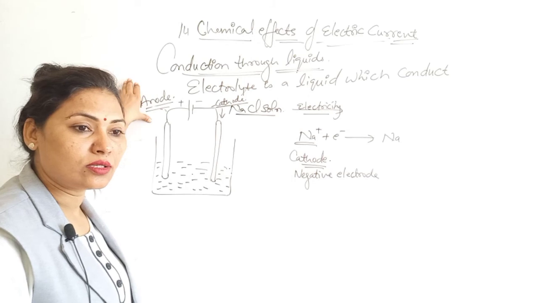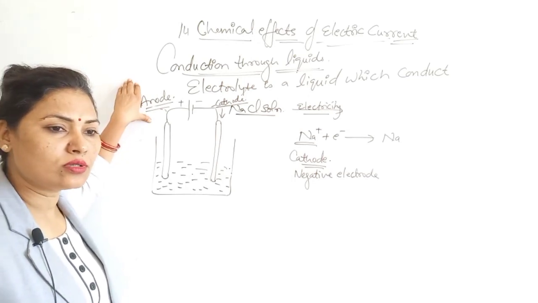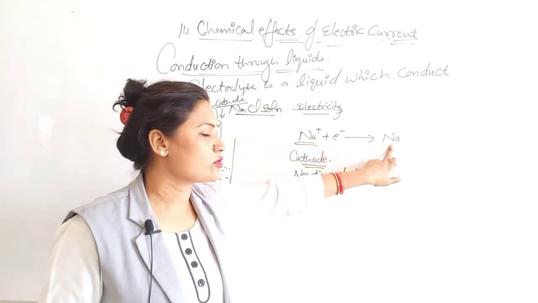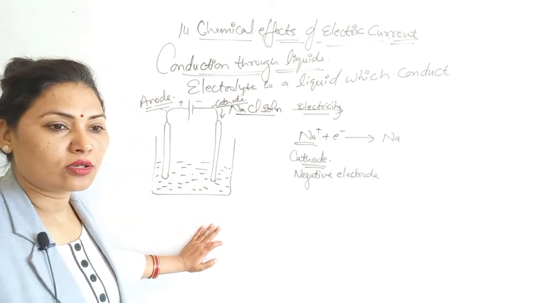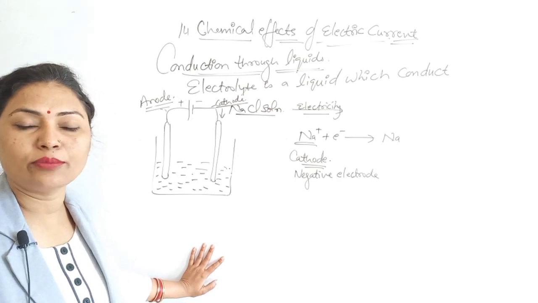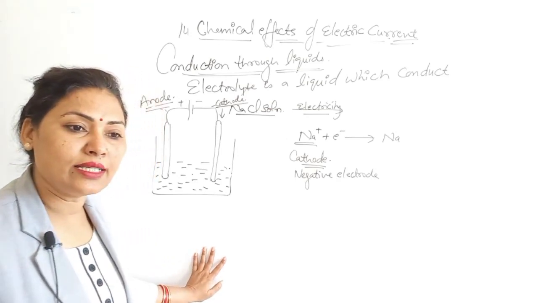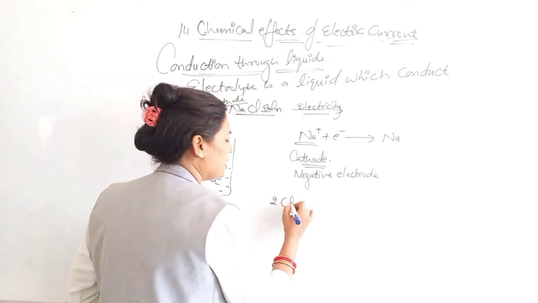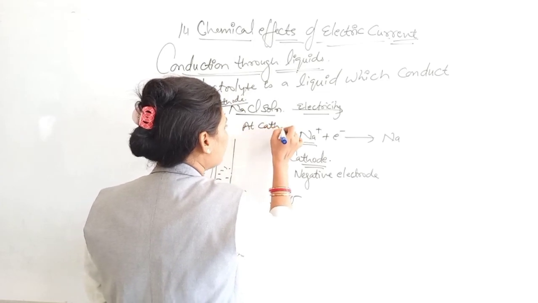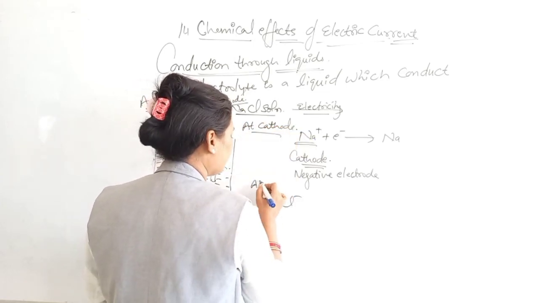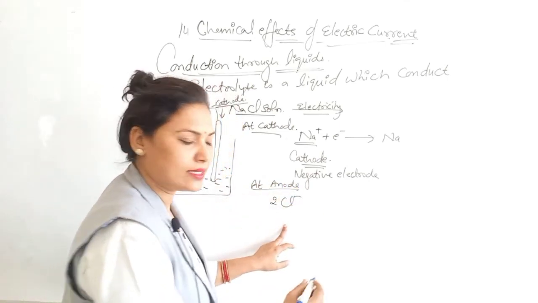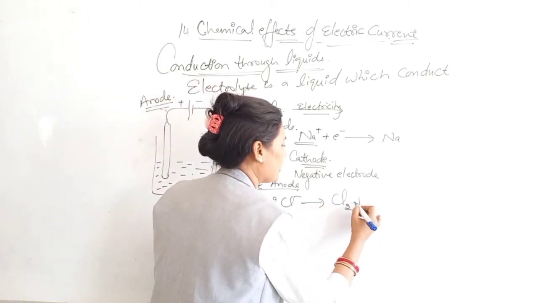ओके, ये लूज करेंगे इलेक्ट्रॉन्स और ये गेन करेंगे इलेक्ट्रॉन्स. Got it? गेन करके ये क्या बना रहे हैं, सोडियम मेटल बनाएंगे और ये लूज करके क्लोरीन एटम्स बनाएंगे. 2 क्लोरीन एटम्स combine to form chlorine gas and bubbles will be formed of chlorine gas at this electrode. So at the anode, chloride ions are there, they will form the chlorine gas.